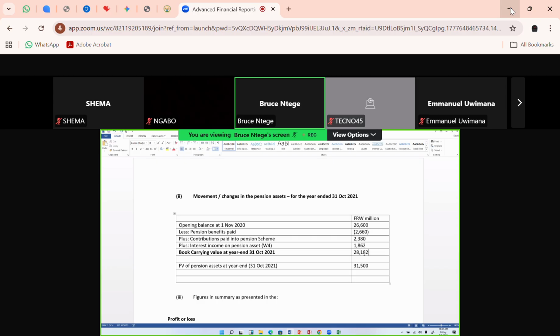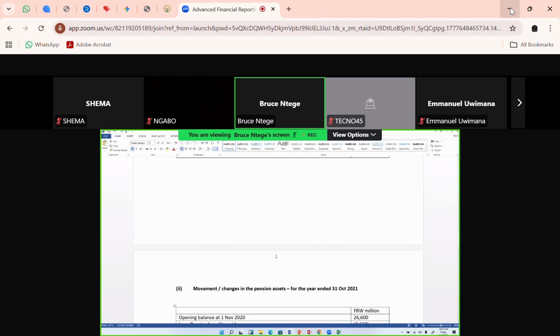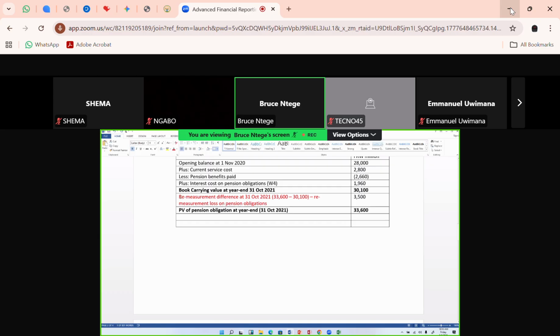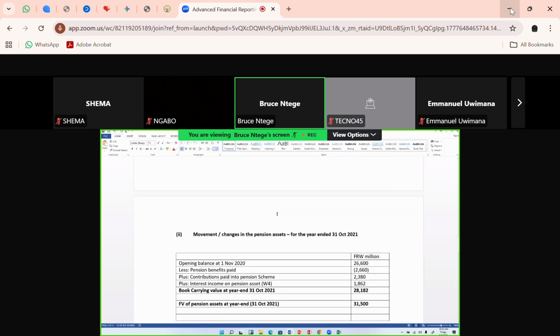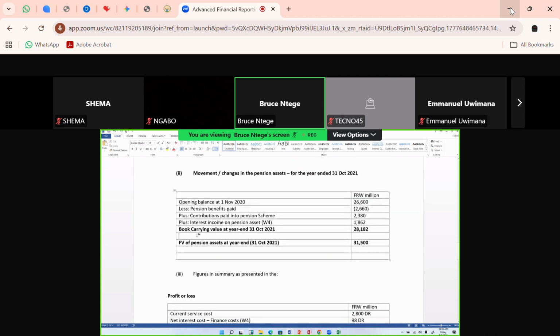28,182. Yet the fair value on the same date is 31,500. The difference between the book value of 28,182 and the fair value of the same pension asset at the end of the year of 31,500 is a remeasurement difference, which I want to calculate first and establish what type it is. Is it a gain or loss on the pension assets?